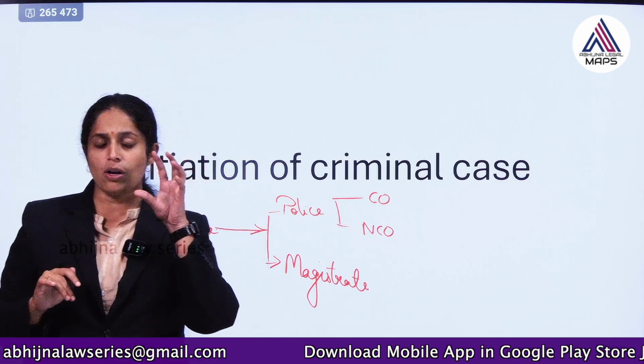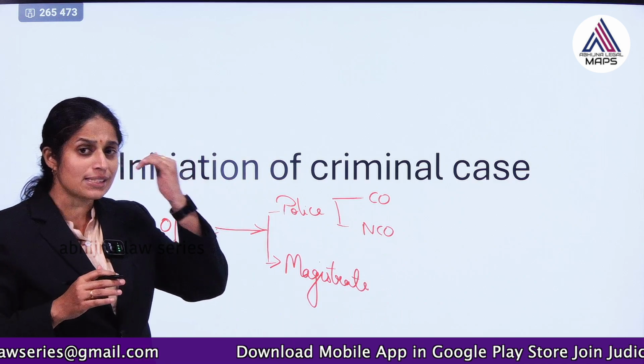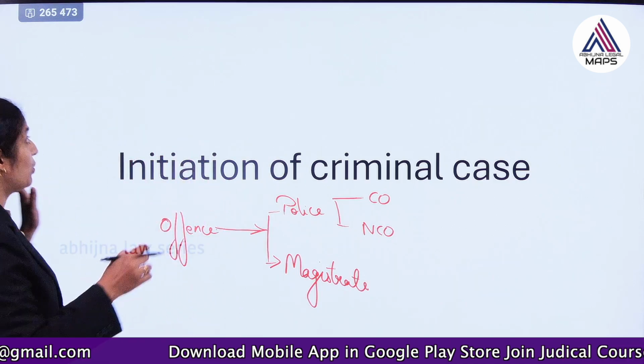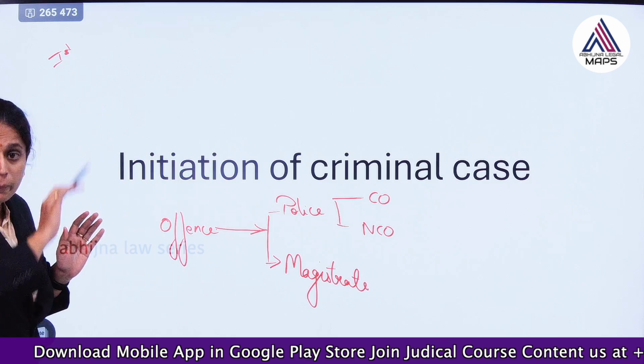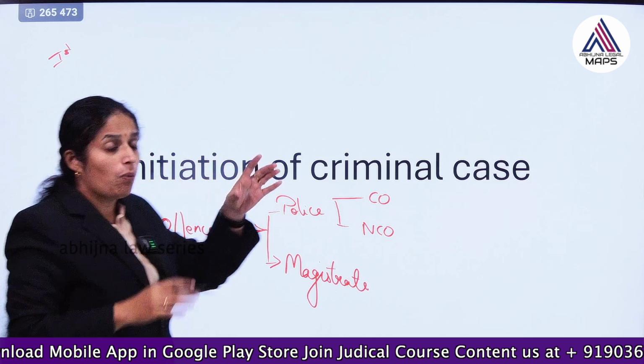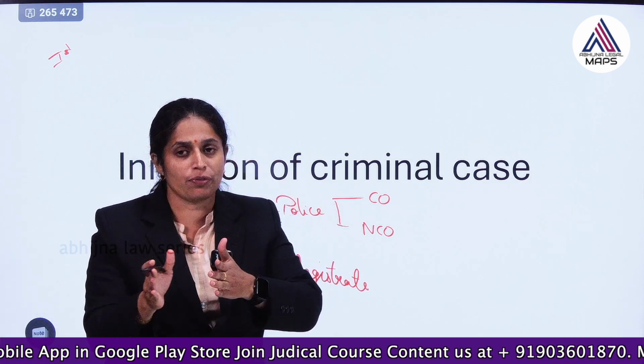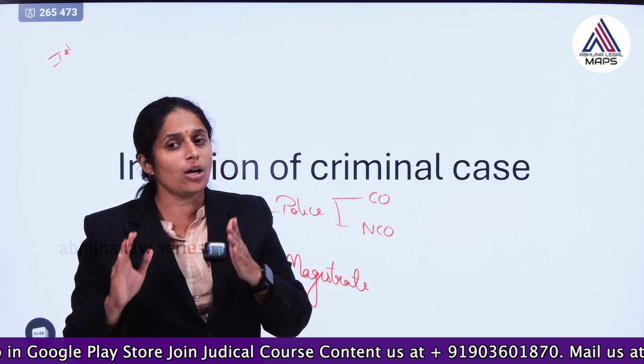Cognizable offence means it is a kind of serious offence. We have to refer to the first schedule of BNSS or the first schedule of CrPC to understand which offences are cognizable and which are non-cognizable.